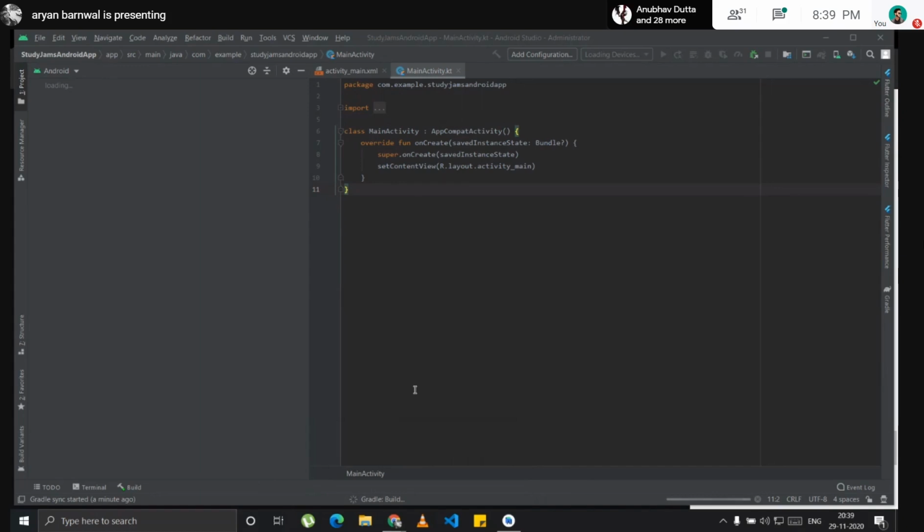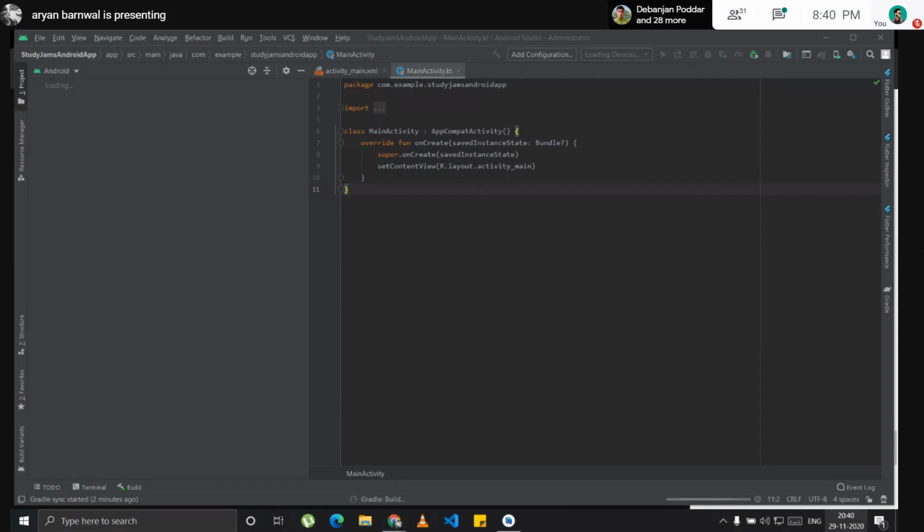Most of the starting apps, like a weather app, a to-do app, a quiz app or a calculator, had videos in Java. So I was facing a lot of problems, so I moved on to Java. I coded in Java for 6 months, and 2 months ago I shifted to Kotlin because at the end of the day, Java and Kotlin share the same concept. Just the syntax is a little different.